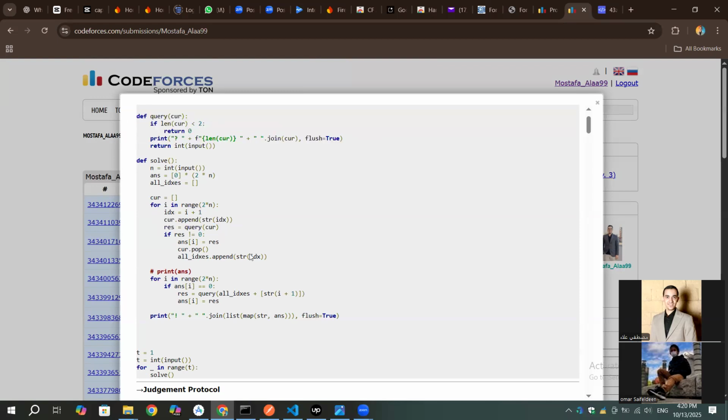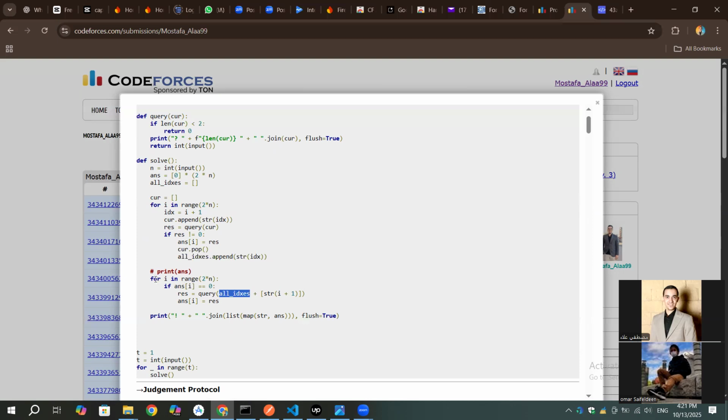Anyway, so I'm adding everything I see, and I take its result using this query function, which is just making a query. And then if the query is non-zero, then I know the answer at answer i, which is the result coming from it. I'll pop it because, as I said, I don't want to ask it again, because if it's something big, then it will appear again. Even if the next one was 2, for example, and I want 2, not 3, right? And then I'll add its index. This is just what we will be using in the next part, which is all indexes, like the indexes of 1 to n.